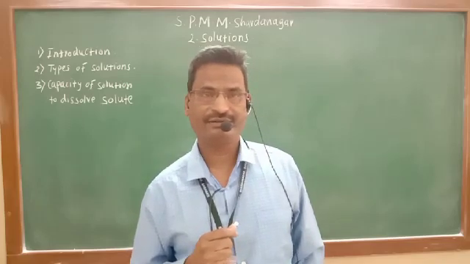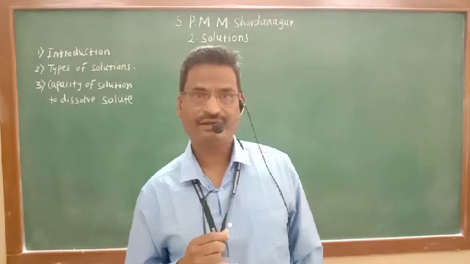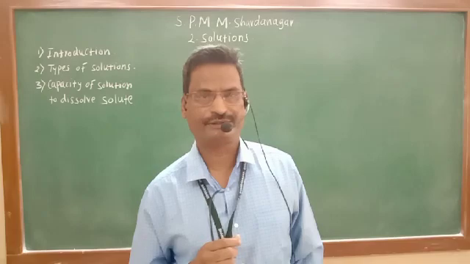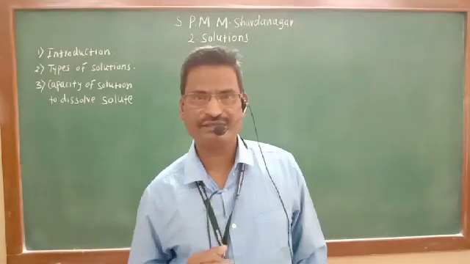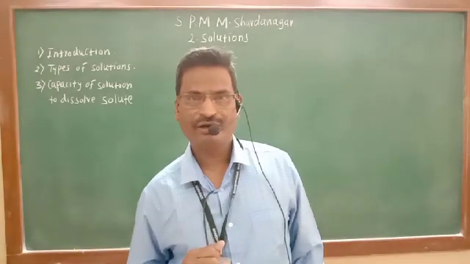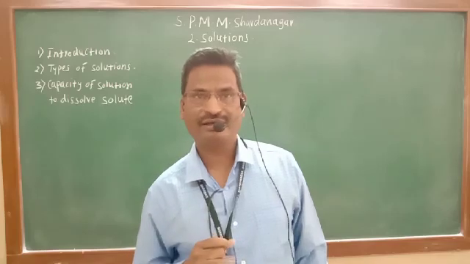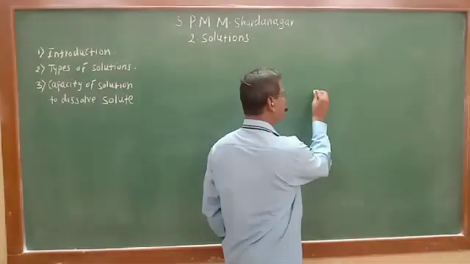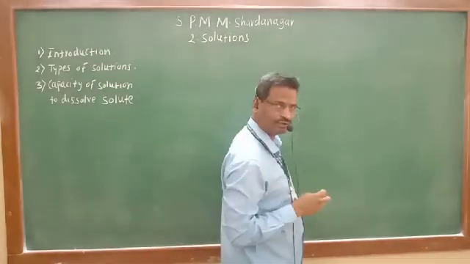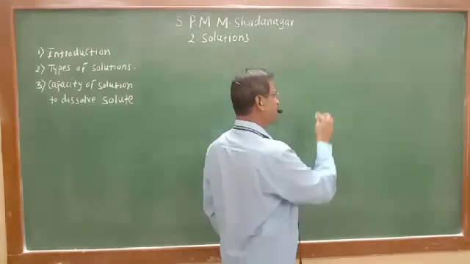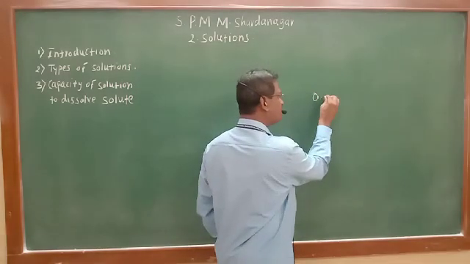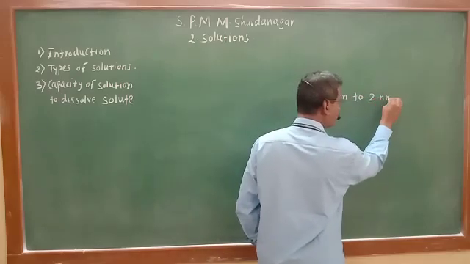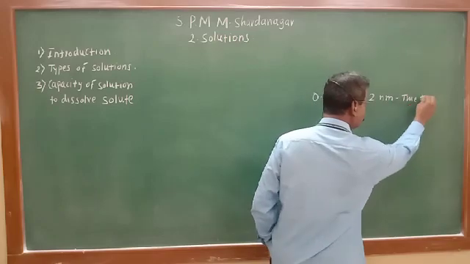In the last year, you have seen colloids and true solutions. How are colloids and true solutions identified? Can you remember what the particle size of colloids is and what the particle size in a true solution is? In a true solution, the particle size is within a range of 0.1 nanometer to 2 nanometer. This is known as a true solution.